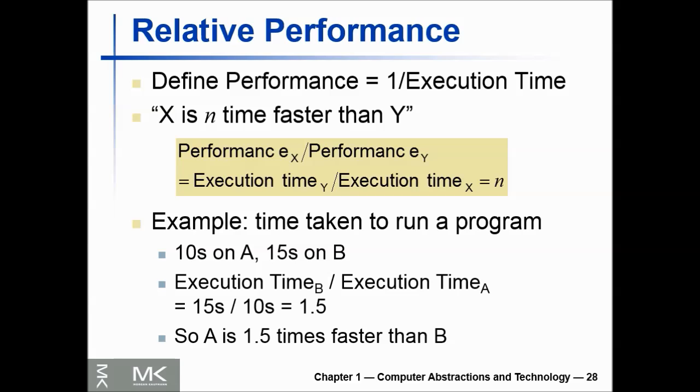Now I put the values in this equation. We get 15 divided by 10 is equal to 1.5. So A is therefore 1.5 times as fast as B. In this example, we could also say that computer B is 1.5 times slower than computer A.